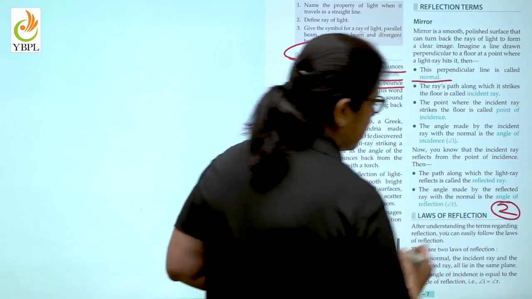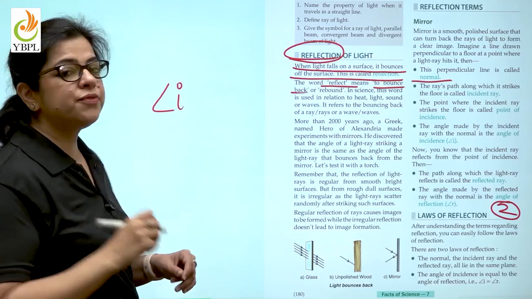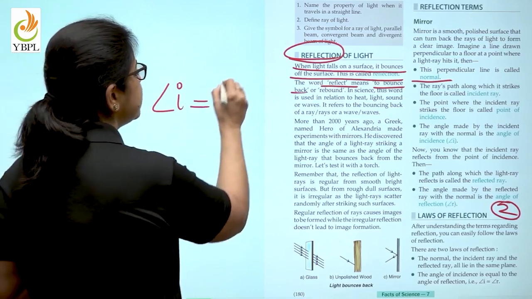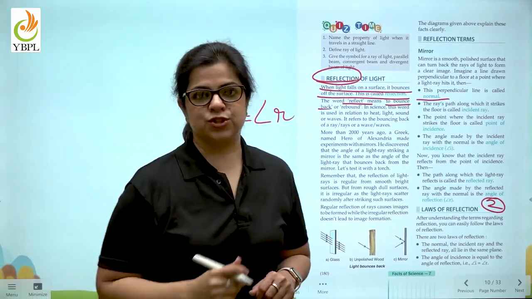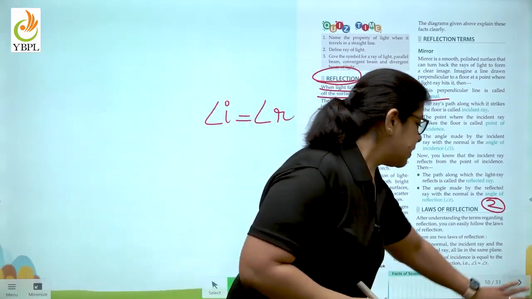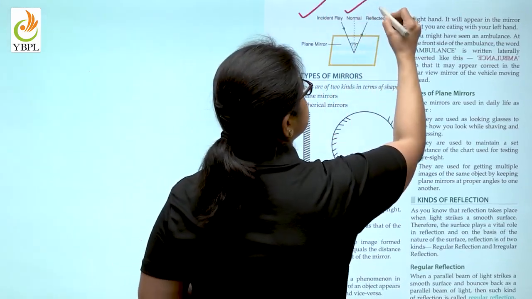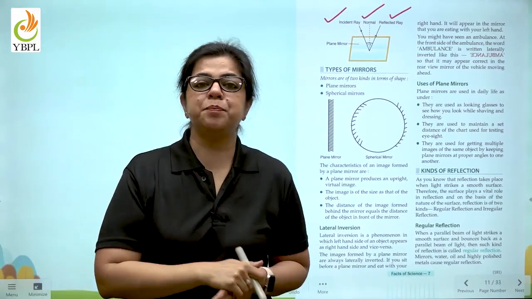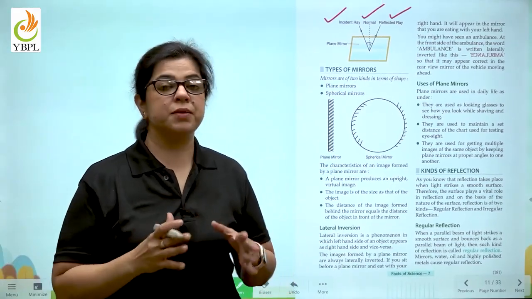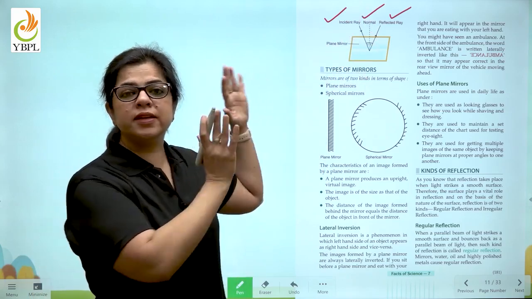Number 1, the angle of incidence is always going to be equal to the angle of reflection. And number 2, as you can see, the incident ray, the normal and the reflected ray will lie on the same plane together. That means if they are on this side of the mirror, all 3 will be here only.